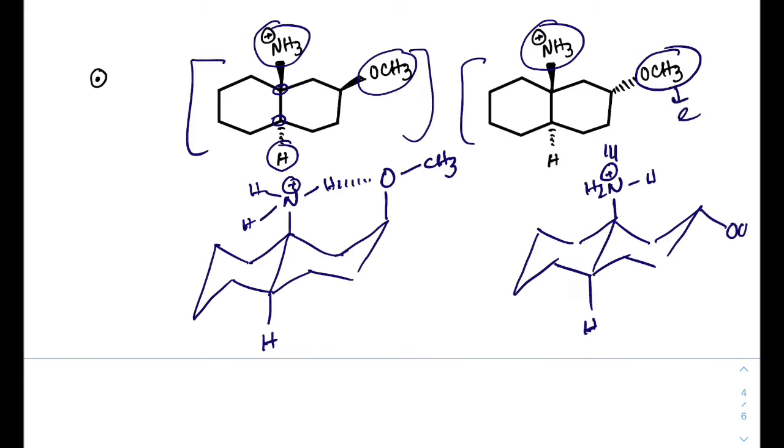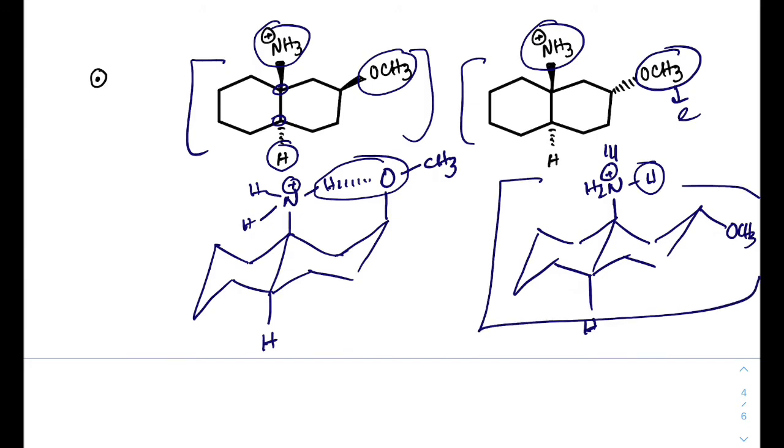Okay, OCH3. So there is no option of such hydrogen bonding as there was in this case. So the acidity of that group will be higher because the hydrogen is free, but this hydrogen is stable due to hydrogen bonding. So this is more acidic. Structure 2 is more acidic than structure 1. Okay.